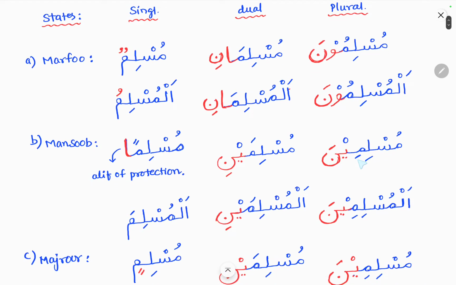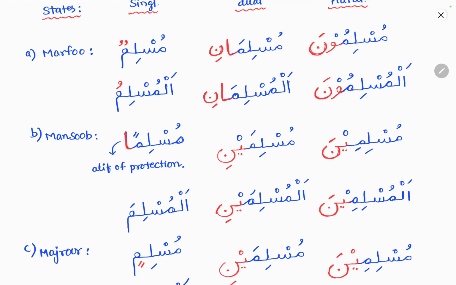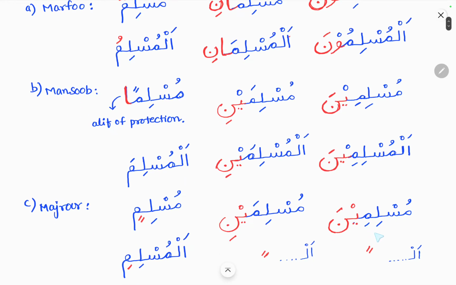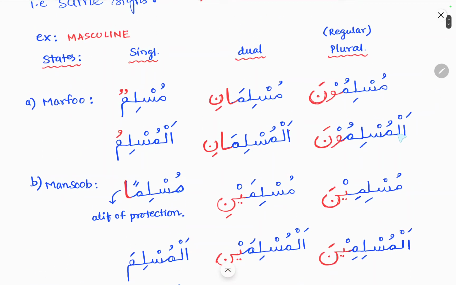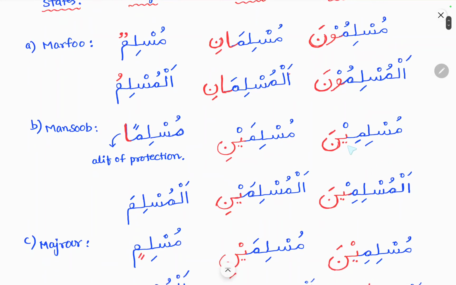So here muslimina and al muslimina, that is the mansub state. The majrur state is muslimina and al muslimina. So that means the mansub state as well as the majrur state is the same for both duals and plurals. That is al muslimuna marfu state, al muslimina, that will be the majrur state and mansub state for the plurals.